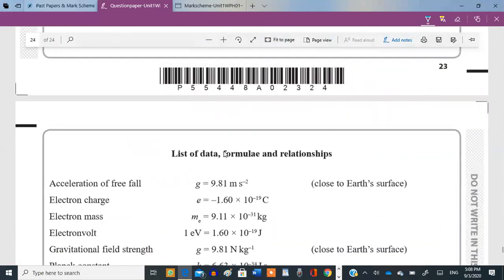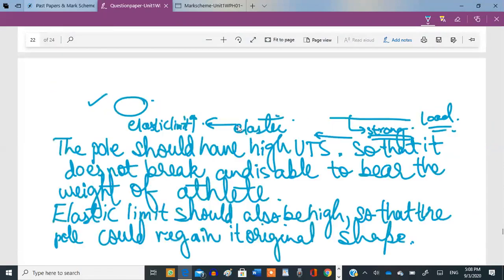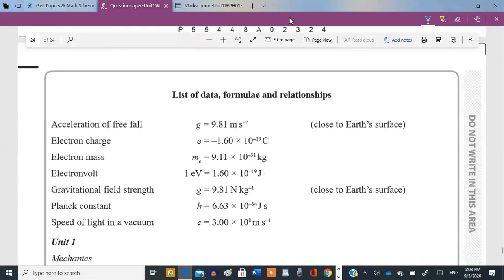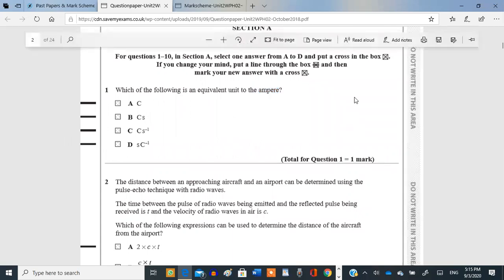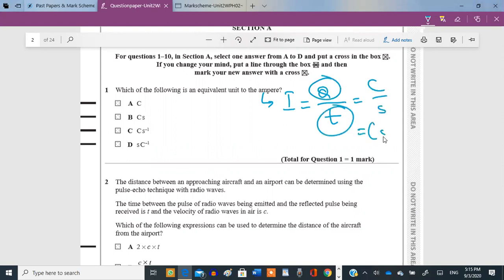Oh, let's go through this list of formulas as well. What year was this? 2018, October, November. So the new specification. Okay, so which of the following is an equivalent unit to ampere? Ampere is a unit for current, right? Current by definition is the rate of flow of charge, meaning charge per unit time. Unit of charge is coulomb. Unit of time is second. So what does it become? Coulombs per second, option C. Clear?